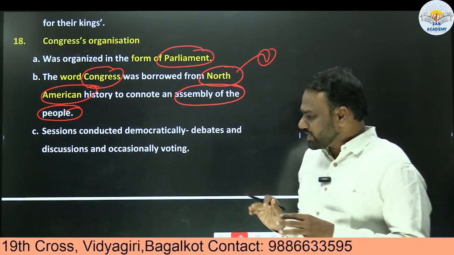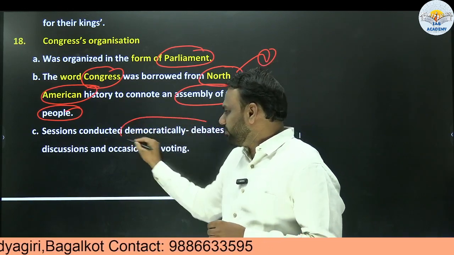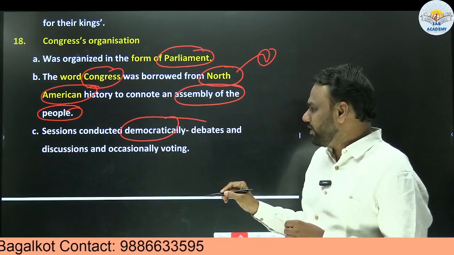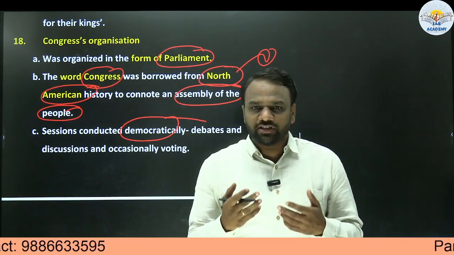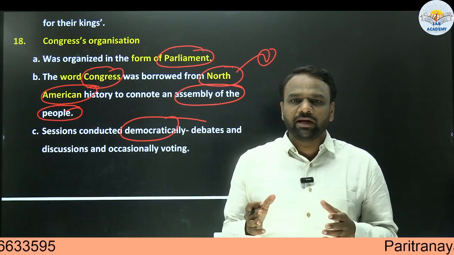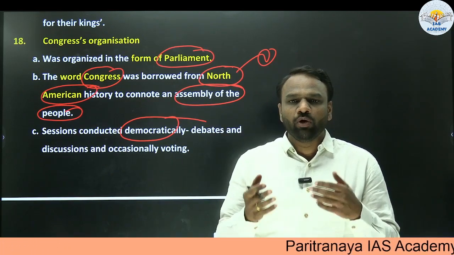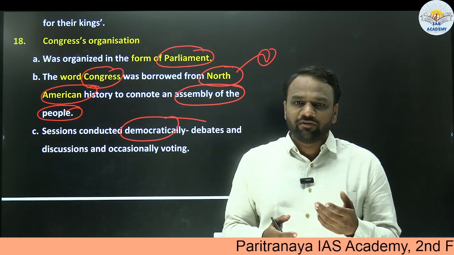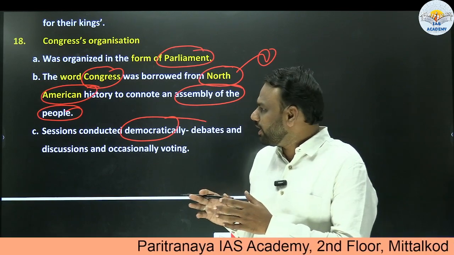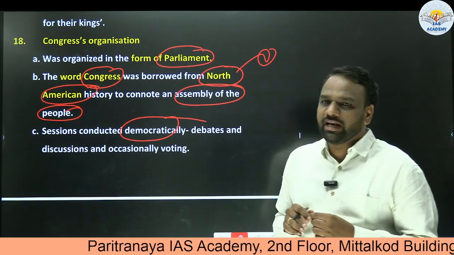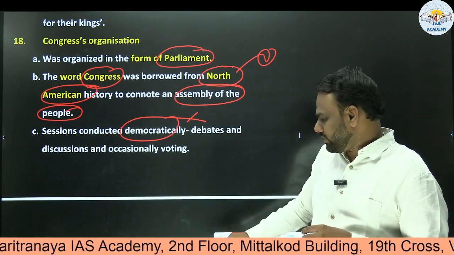The sessions of the Indian National Congress were held in a democratic way. So what do we understand by democratic way? Whenever any kind of discussion is taking place in a democratic way, it means there are debates going on. And whenever there is a disagreement, they'll go for voting. Whosoever gets the votes in their favor, that decision will be taken. All such practices were there in Indian National Congress. So it was a democratic form of organization. Very important point to remember.